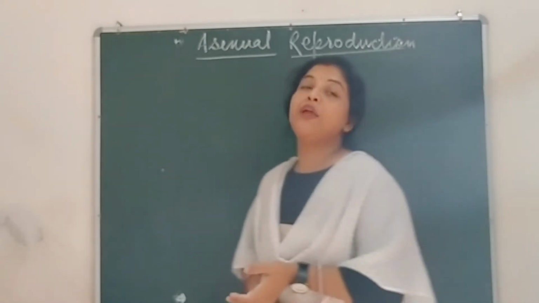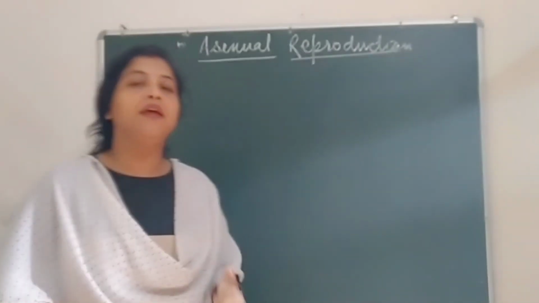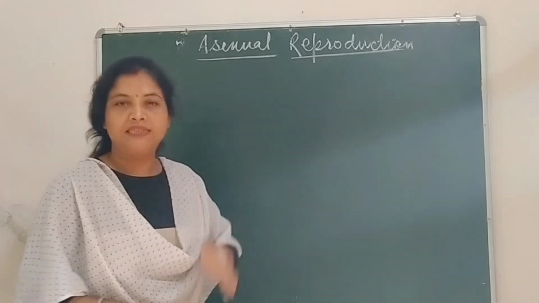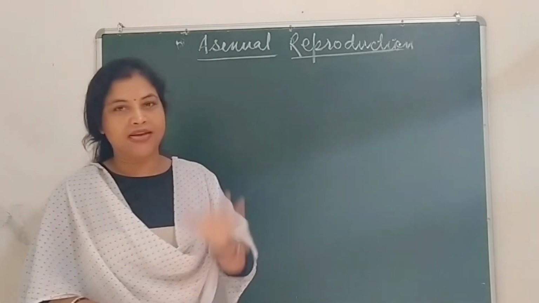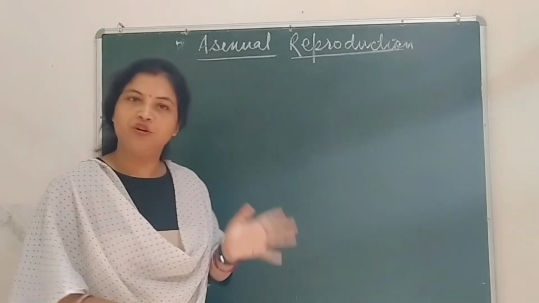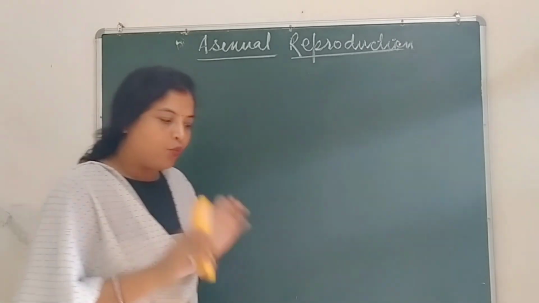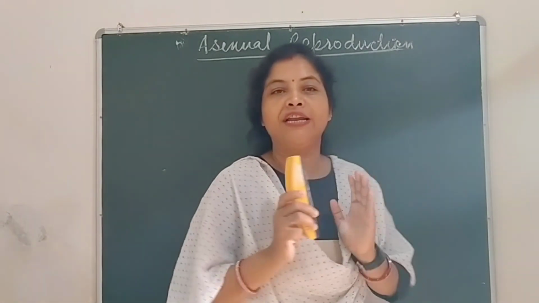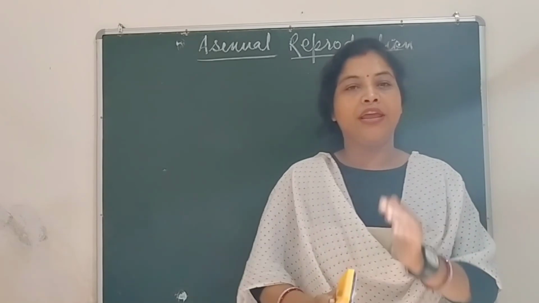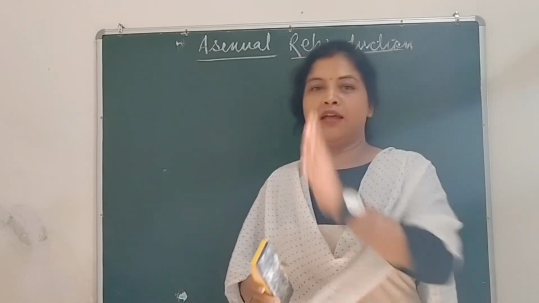And Spirogyra gets fragmented in what condition? Is it natural or accidental? What kind of body organization is found in planaria and in Spirogyra?